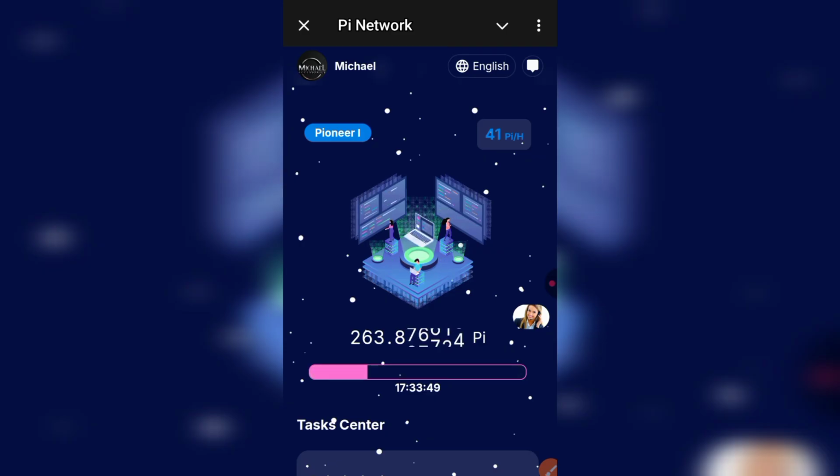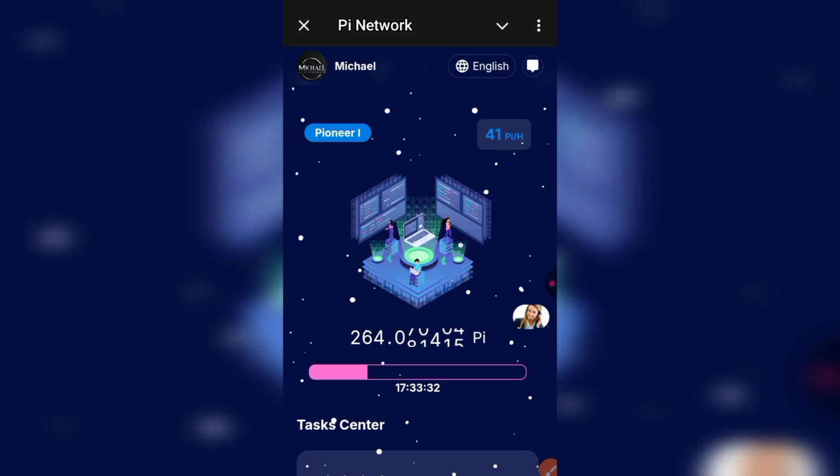So you'll be brought to this section. As you can see, I'm currently mining right here. Once you create an account, you'll be able to mine. As you can see, I'm currently mining Pi right here, and when this fills up, I'm going to be able to claim my Pi. So I'm going to show you step by step how you can use this to make money for yourself.